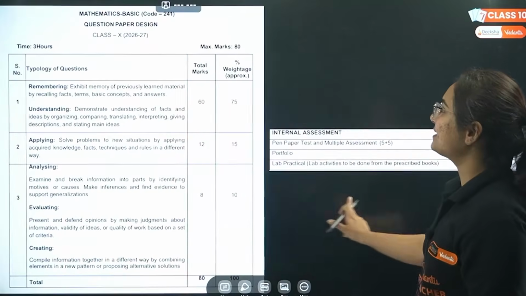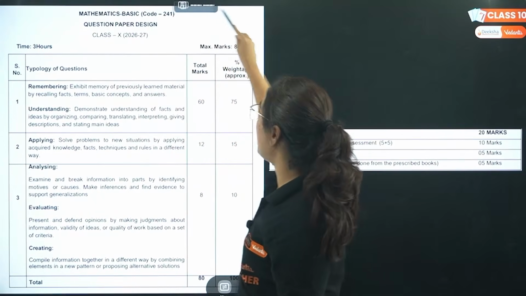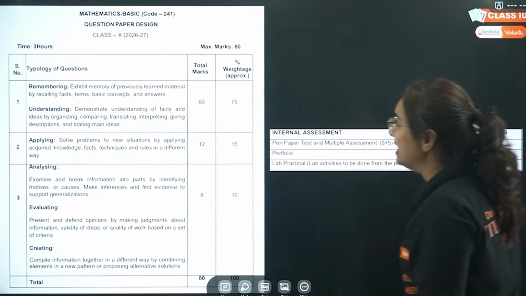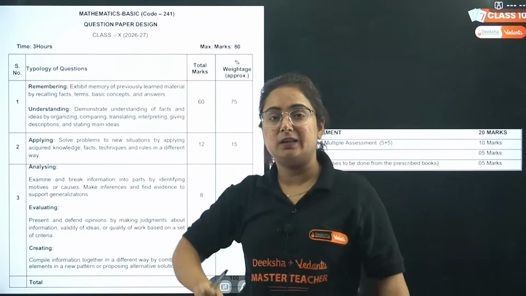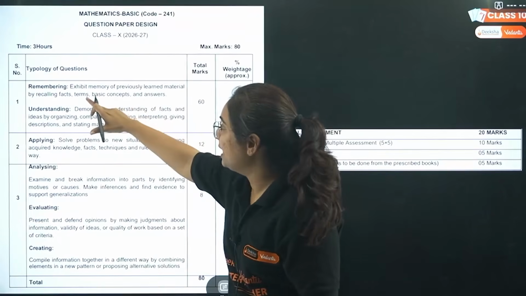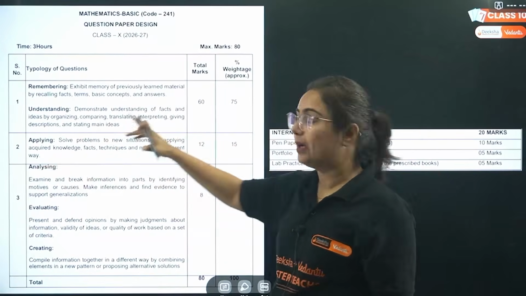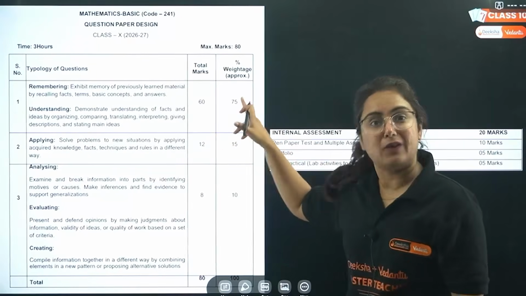Okay. The next is about mathematics basic. The subject code is 241, my dear students. The question paper design will be based on this typology of question. That means here remembering and understanding in comparison to the standard one has a high weightage, that is 75%.